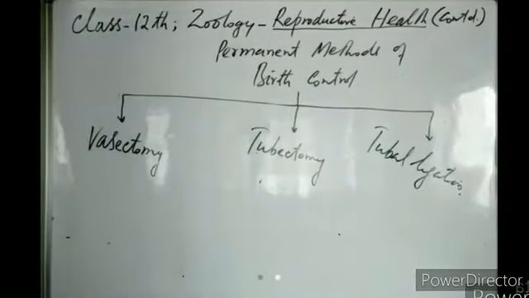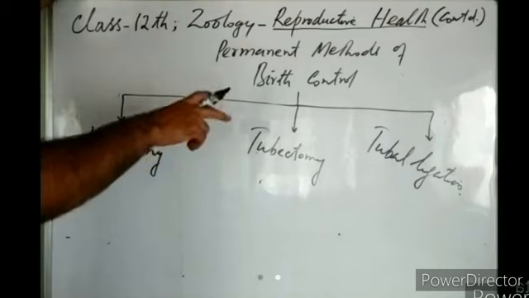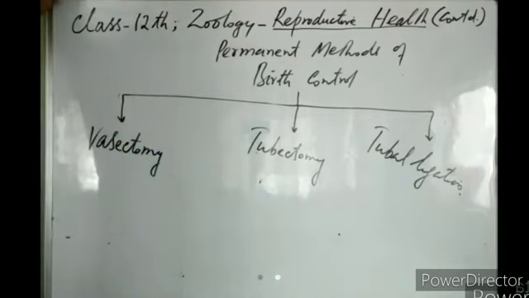As I told you earlier, these methods are considered permanent methods. Once these methods are used, they are not likely to be reversed. Doctors do not agree to their reversal. Otherwise, their reversal is possible. But when doctors do not agree, for that reason we consider them permanent methods of birth control, right?